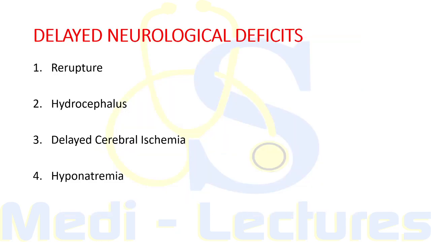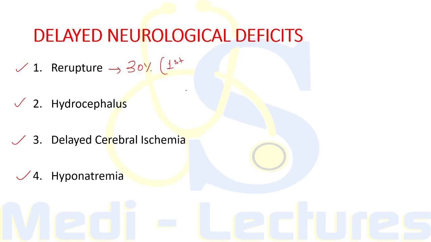Now delayed neurological deficits are very important in cases of subarachnoid hemorrhage, and the four major causes of these neurological deficits are re-rupture, hydrocephalus, delayed cerebral ischemia and hyponatremia. So we will discuss them one by one. First, re-rupture. The incidence of re-rupture is around 30% in the first month following subarachnoid hemorrhage.